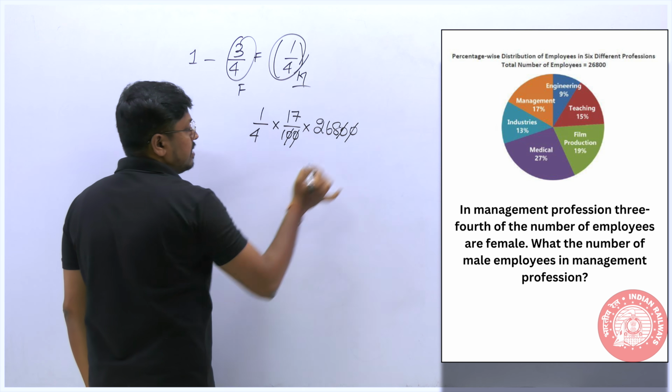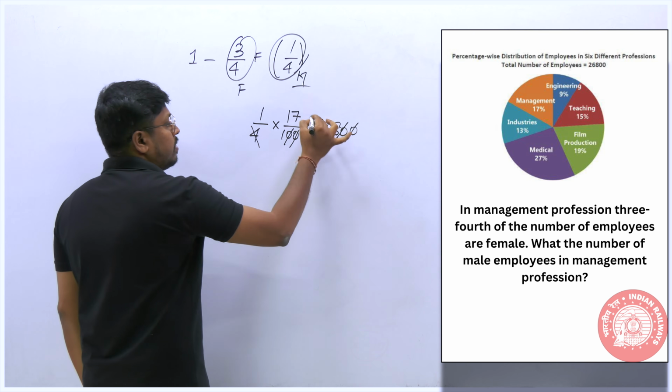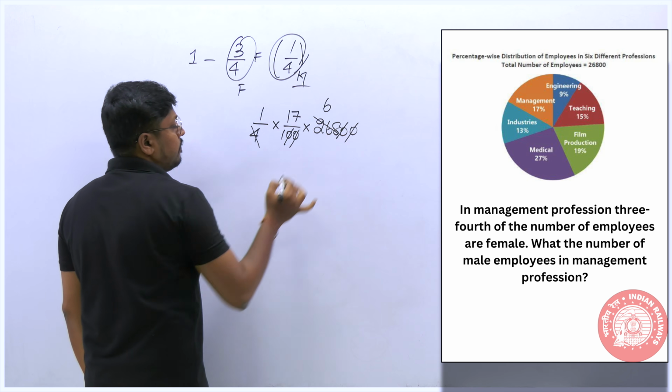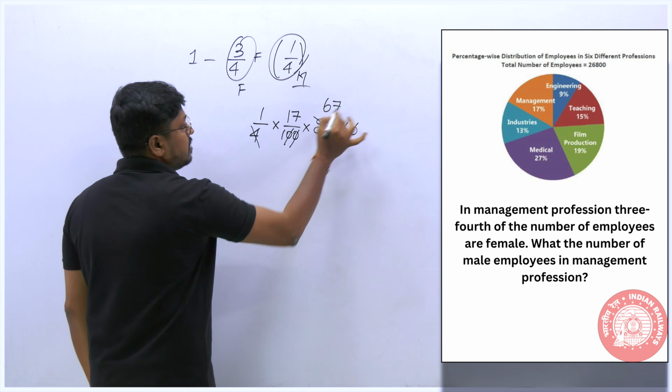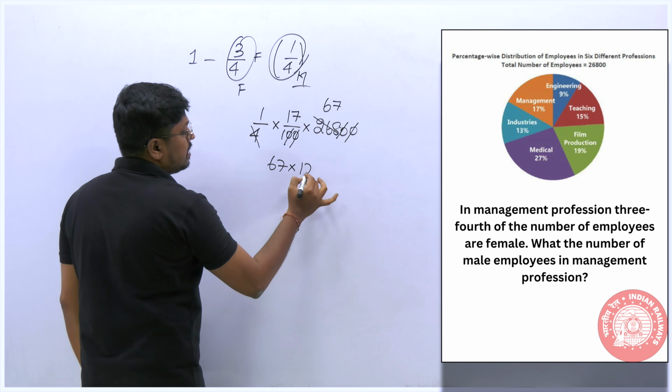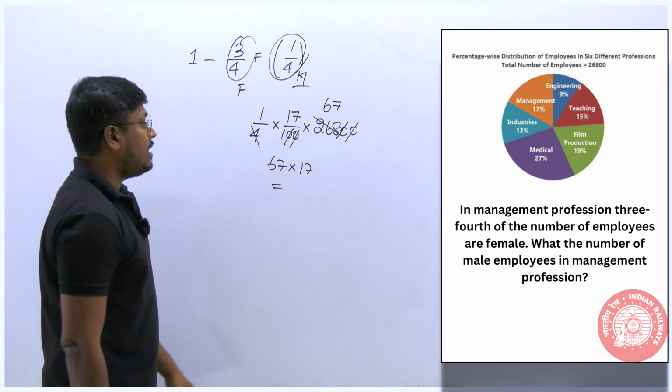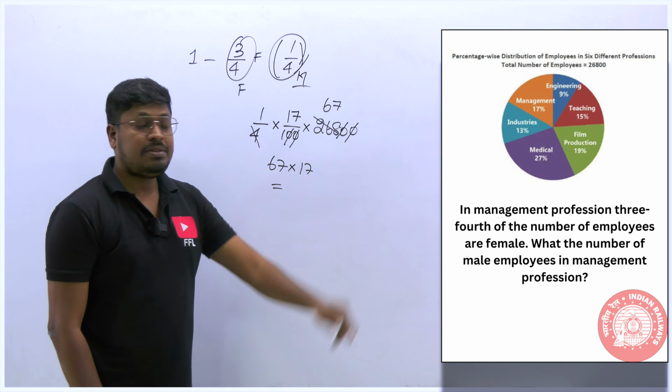We can cancel the zeros here. So we can cancel it on the 4 table. 6 4s are 24, so remaining will be 2. 7 4s are 28. So 67 into 17. So the resultant will be 1139, right? Which will be the answer for this question.